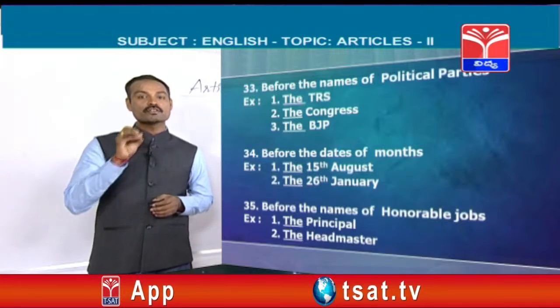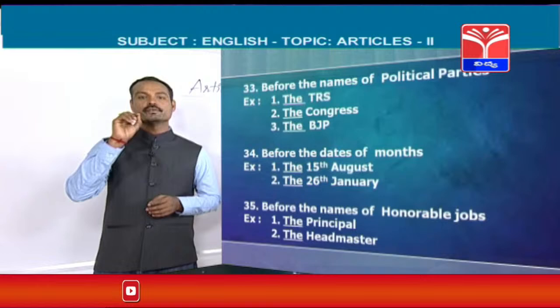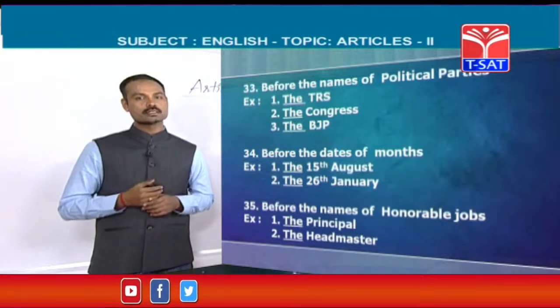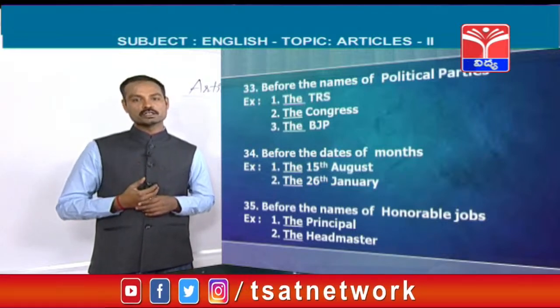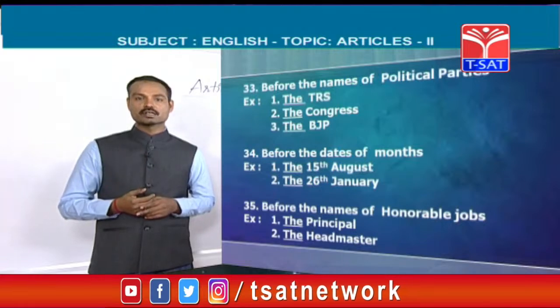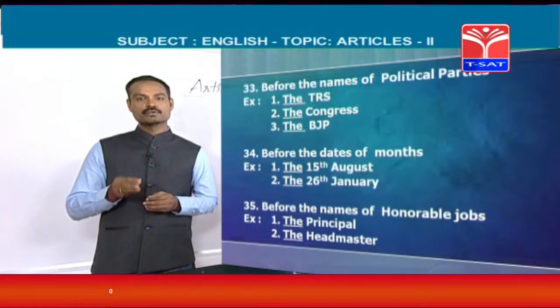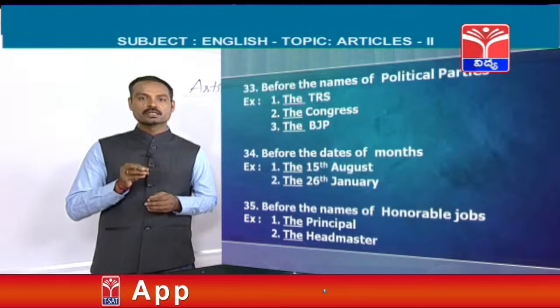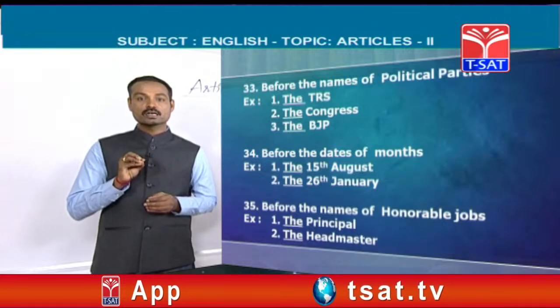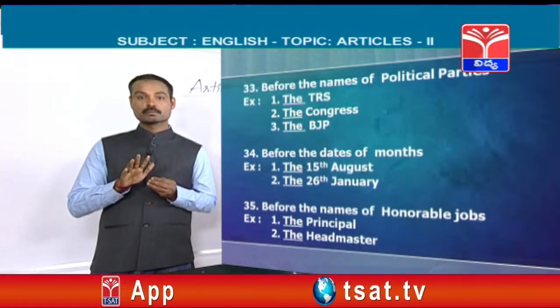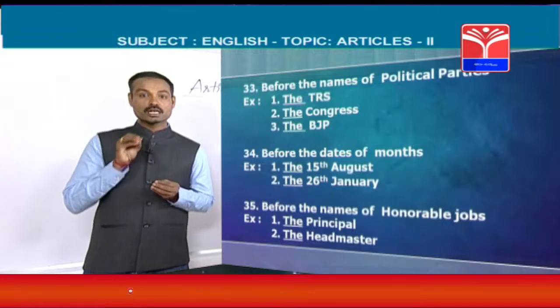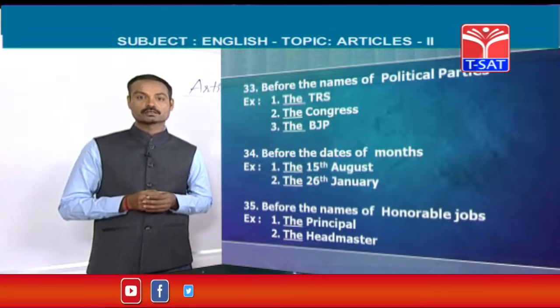Next, before the dates of months, for example, 15th August or 26th January or 15th March or 10th January, before the date of the month, that should be used. Not before the names of months, but that should be used before the dates of that particular month.